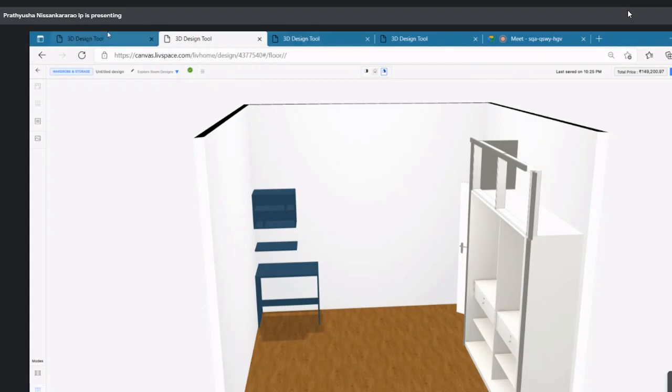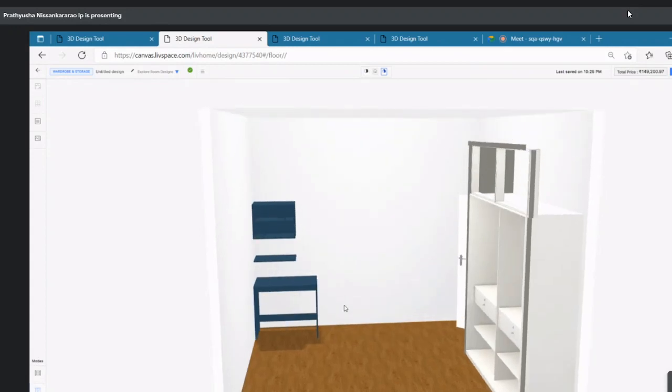And I want a study area which gives office type vibes, more spacious and like that. Okay, I got it. You need this in this place only, right? Yes, to this wall only. I will redo it and share the images.